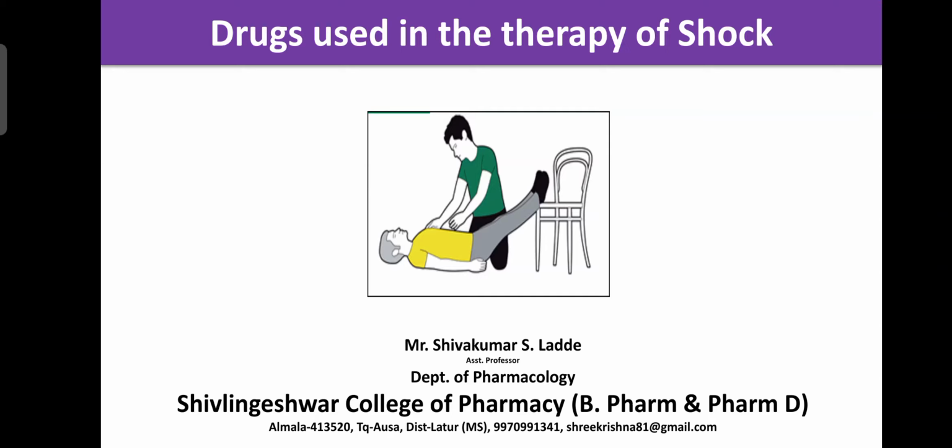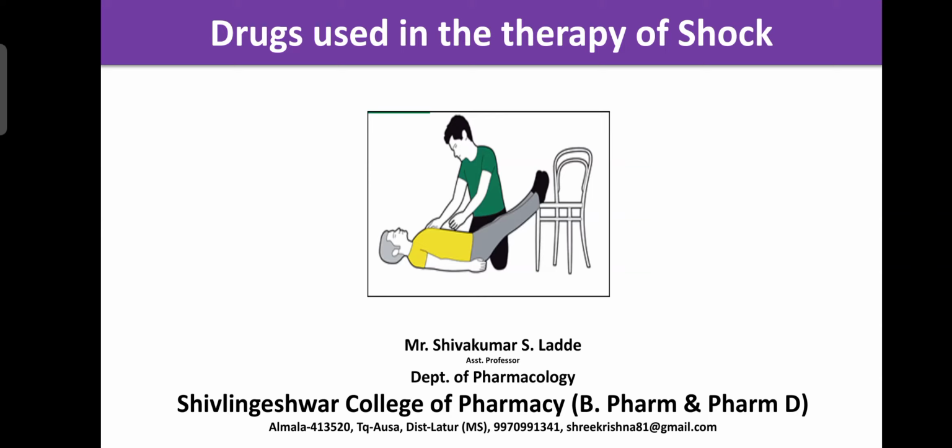As a pharmacist, your first task is to improve the circulation towards the CNS, the brain, because only if the brain gets less oxygen and less blood can loss of consciousness occur. You can let the person relax, remove tight clothing on the chest, and put the legs on an elevated area or on a chair, because one third of the blood circulation is present in the lower part of the body.